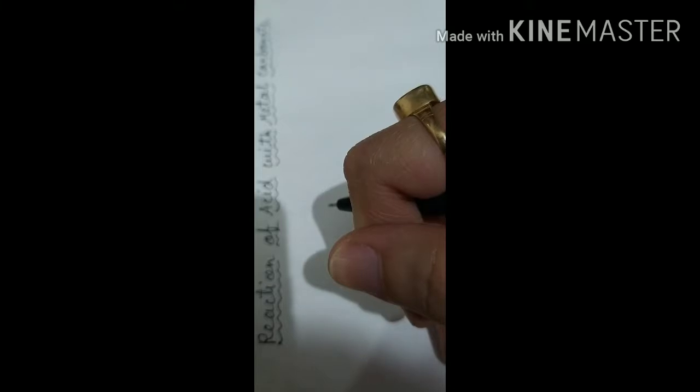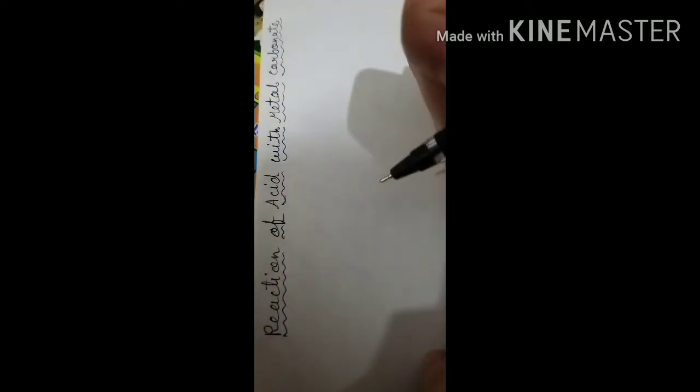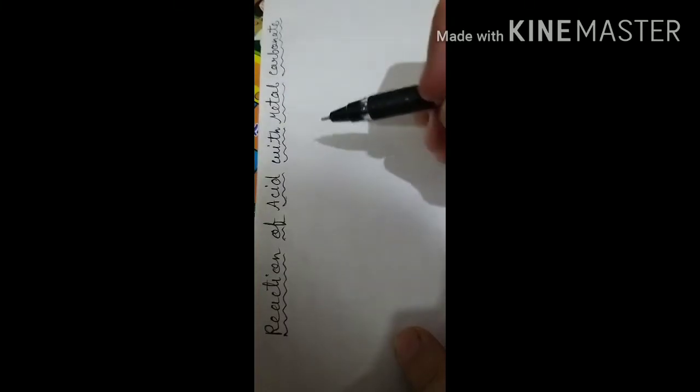In today's session, I am going to explain how acid reacts with metal carbonate and metal bicarbonate. So let us start. As you can see here, I have written the heading: reaction of acid with metal carbonate. Here I will tell you what specific products will form.